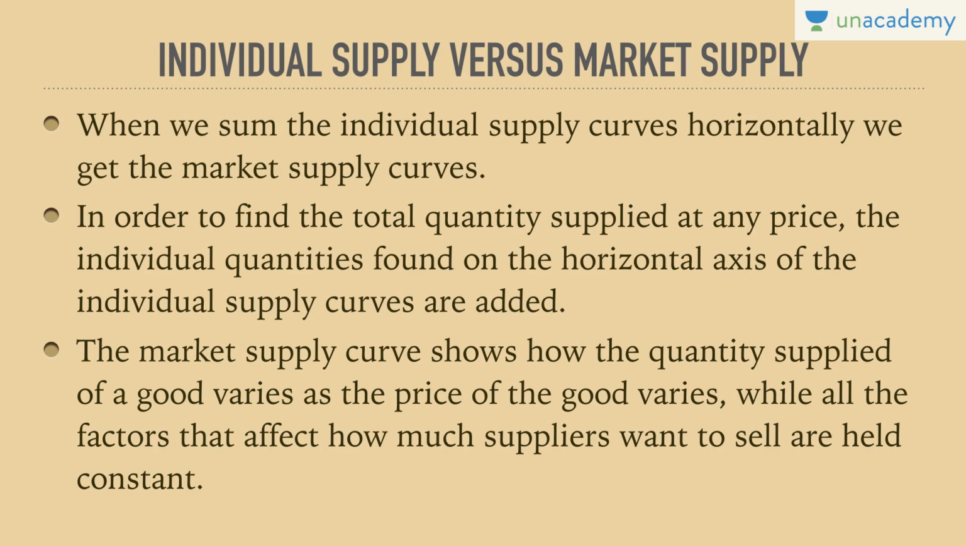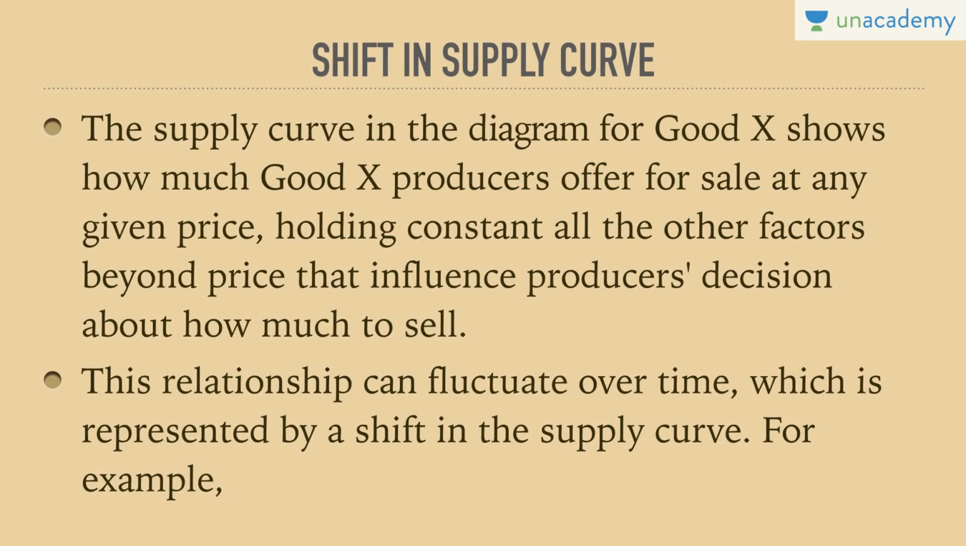On this basis, I would like to make you understand the concept of a shift in the supply curve. So far we've understood supply and the law of supply, and now we will understand the shift in the supply curve, which means the supply curve would shift in either direction, to the right or to the left. What factors would lead to the shift in supply curve? The supply curve for good X shows how much good X producers offer for sale at any given price, holding constant all other factors beyond price that influence producers' decisions on how much to sell. So an upward sloping supply curve is obtained because we are holding all other factors constant.